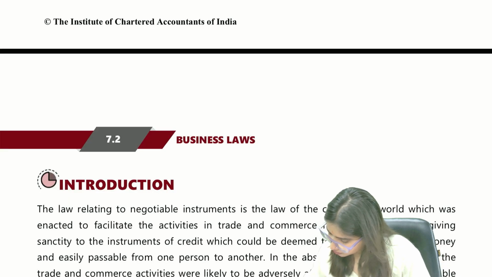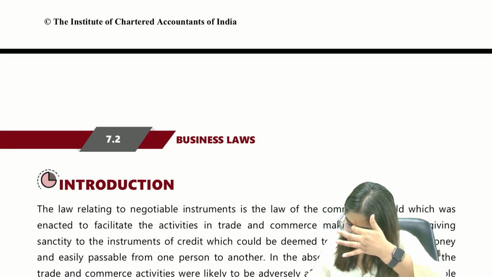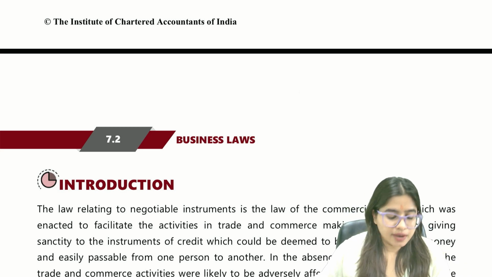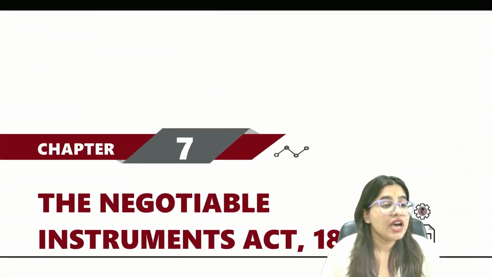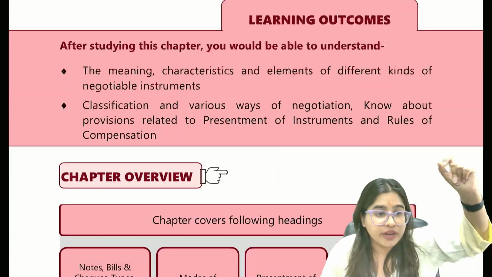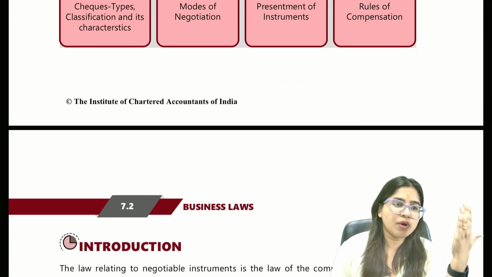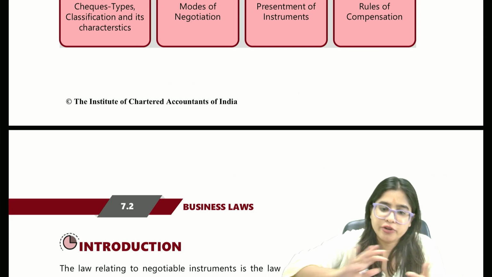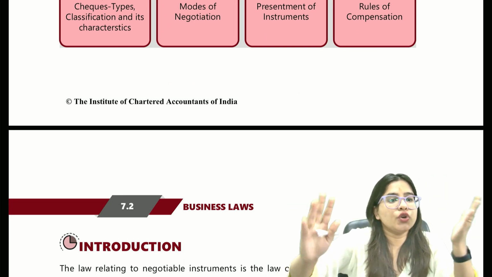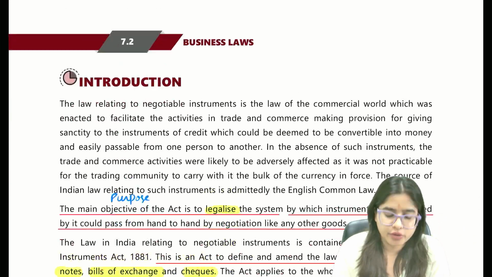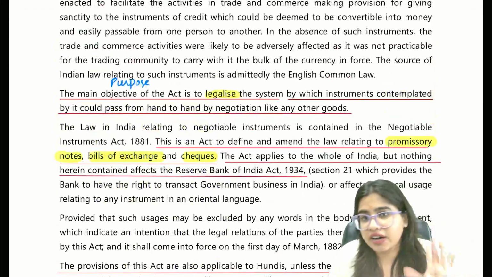So guys, everyone please come to your material. Negotiable Instrument Act 1881. Everyone, open your ICI material right now. Don't just keep on watching the lecture without opening your material and notebook. Please keep your material, notebook, pen, pencil, highlighter open. Everyone, page number 7.2, Introduction. Read what I have underlined here.